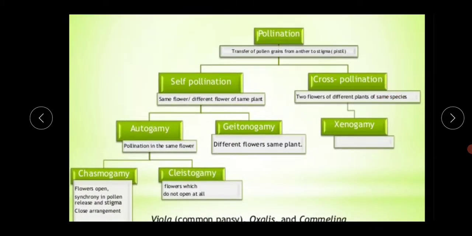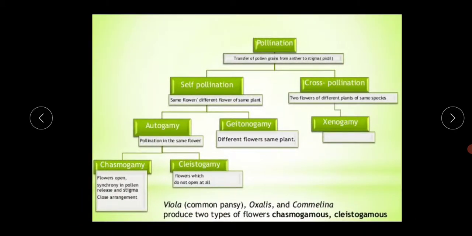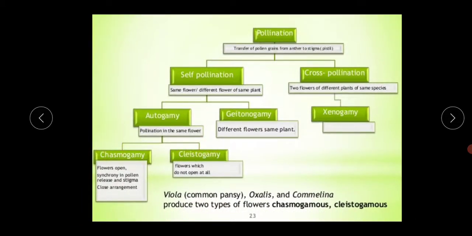Self pollination is broadly categorized into two types, autogamy and geitonogamy, and cross pollination is categorized into one type only, xenogamy. Autogamy is again categorized into two types, chasmogamy and cleistogamy. In our next slide we will discuss all those things broadly.